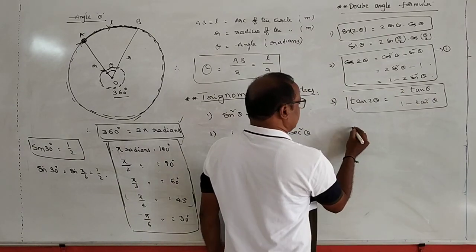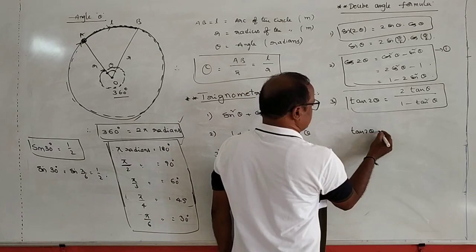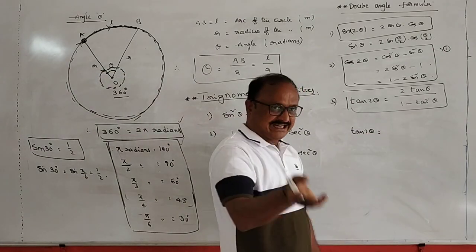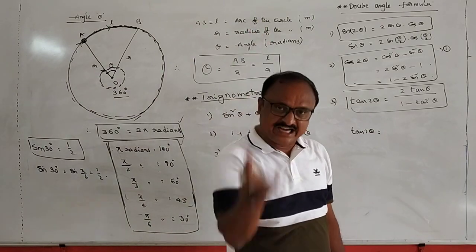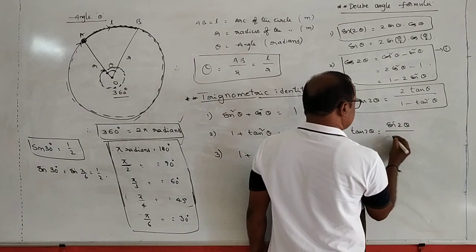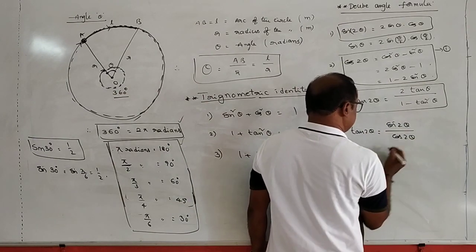Look here, again you know tan theta must be equal to the ratio between sin theta and cos theta. So tan 2 theta is the ratio between sin 2 theta and cos 2 theta.